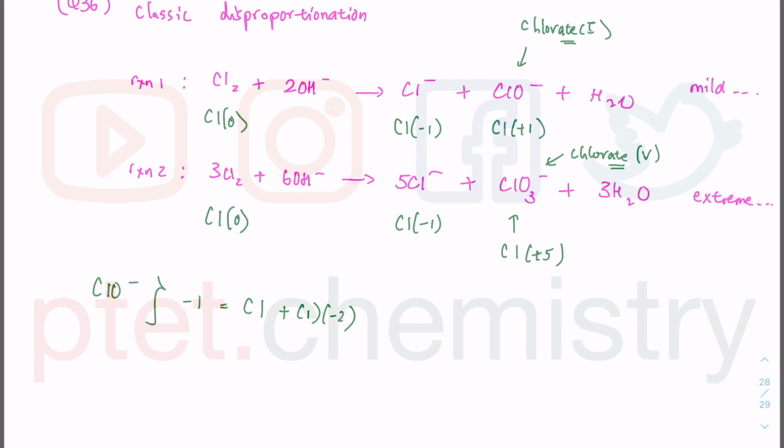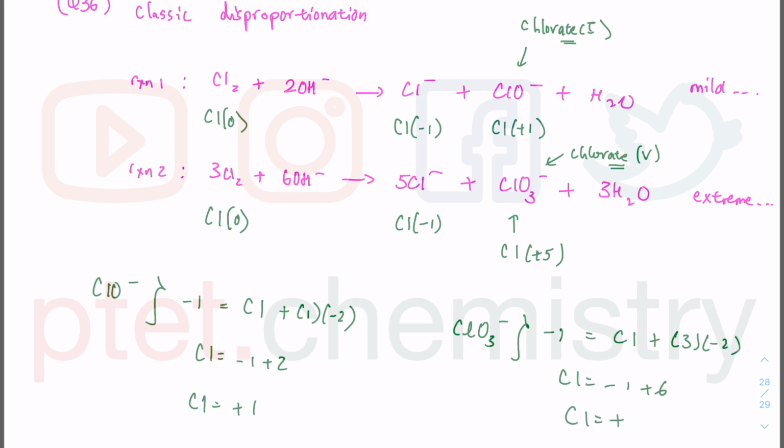It's going to retain the -2 charge there. So chlorine is -1 plus 2. Chlorine is +1 oxidation number in ClO minus. ClO3 minus, on the other hand: -1 equals chlorine plus 3 times -2. Chlorine is -1 plus 6. Chlorine is +5 oxidation state there.